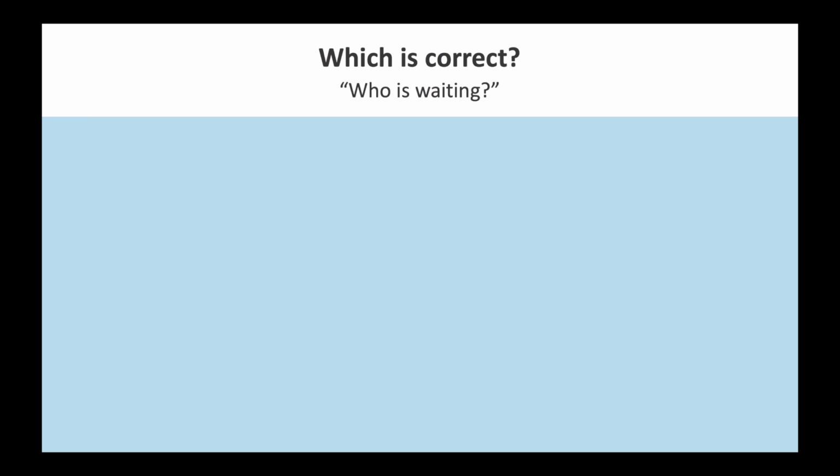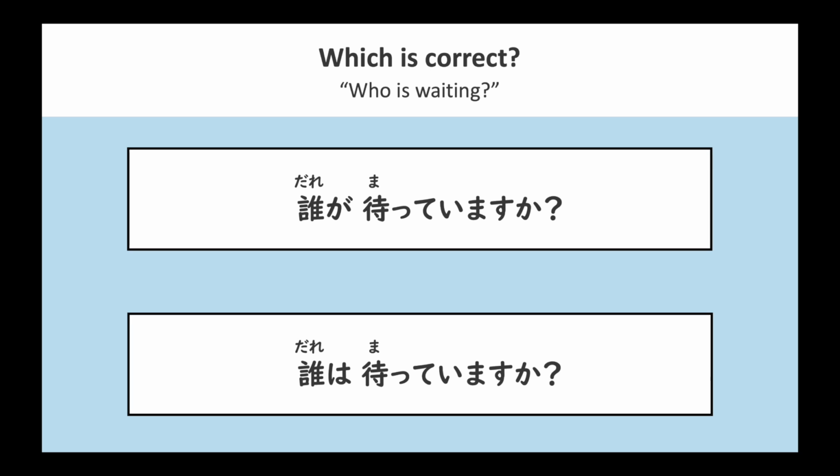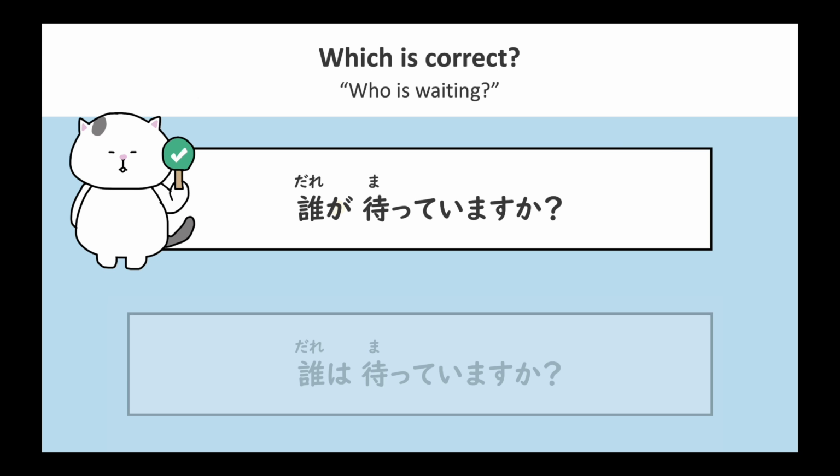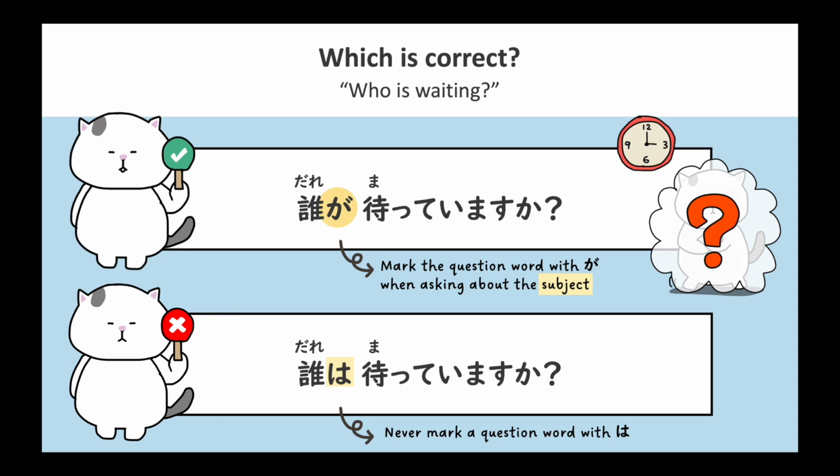Now let's try some quizzes. Which is the correct phrase for who is waiting? Is it 誰が待っていますか? or 誰は待っていますか? The correct answer is 誰が待っていますか? Remember, we mark the question word with が when asking about the subject. Also remember that we never mark a question word with は.